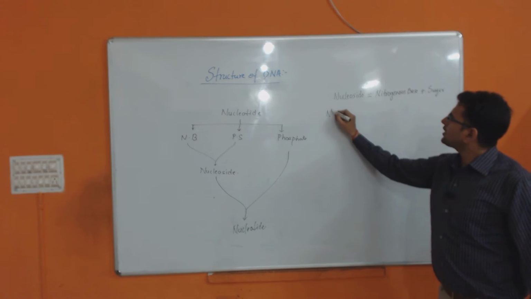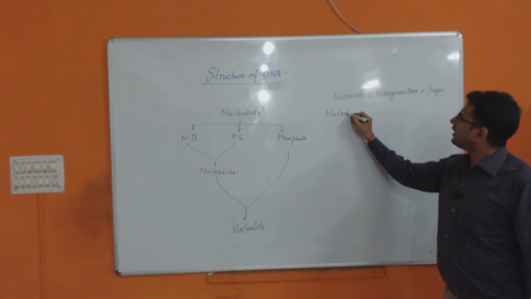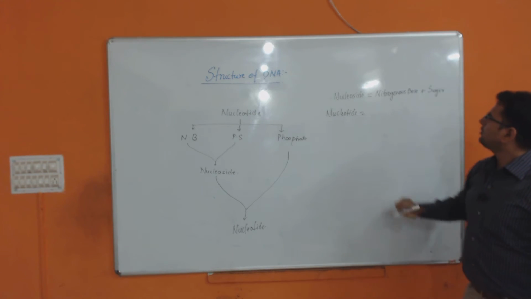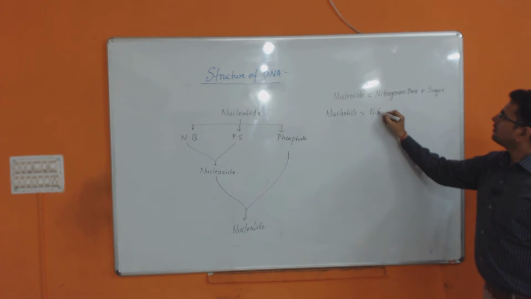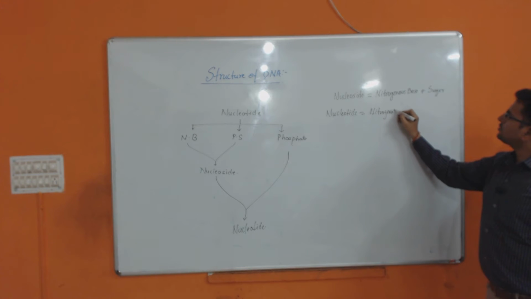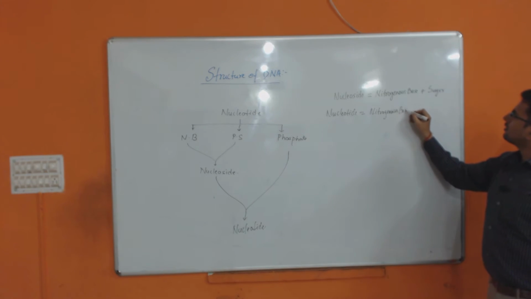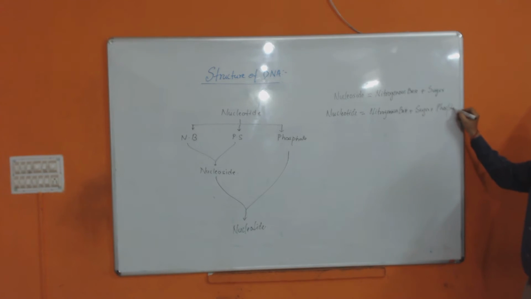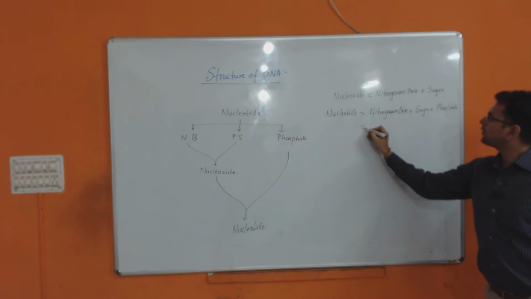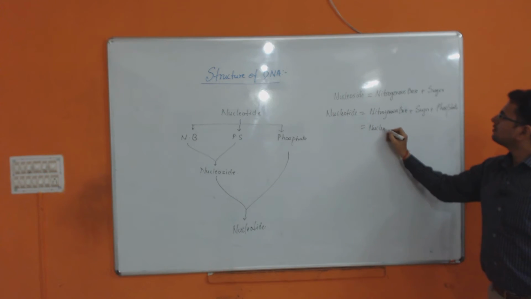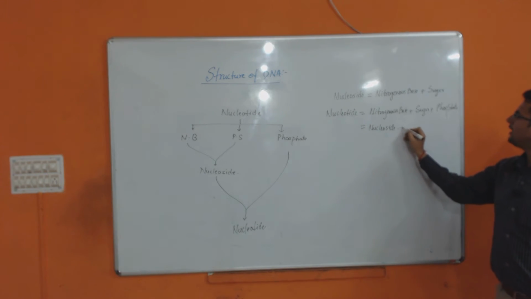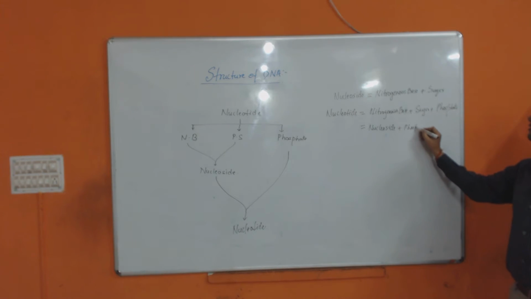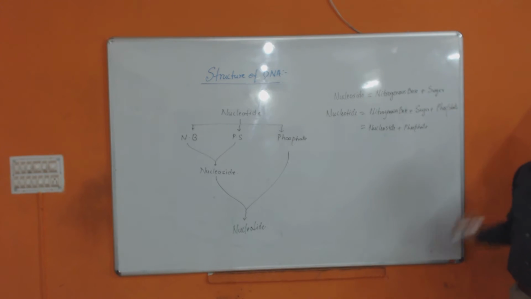So simply, you can see that nucleotide will be your nitrogenous base plus sugar plus phosphate. Or simply you can say nucleoside plus phosphate. Clear?